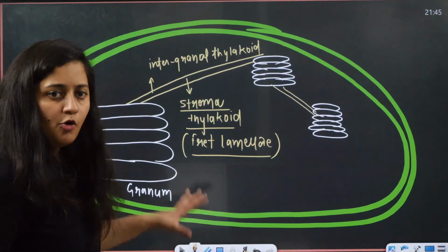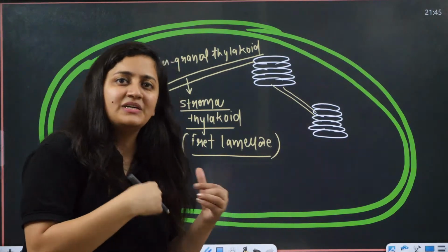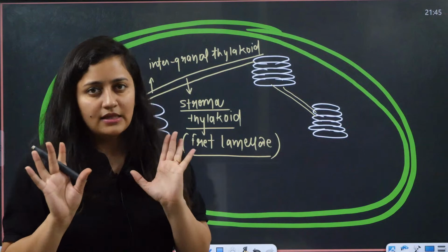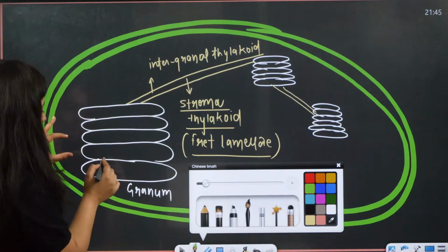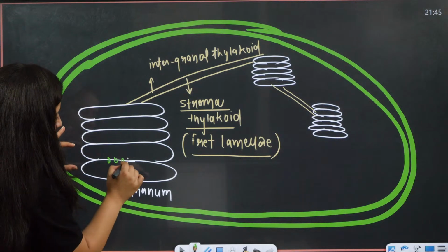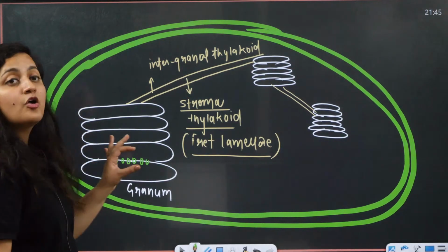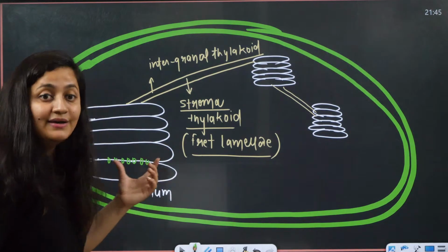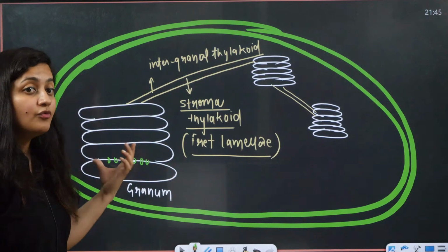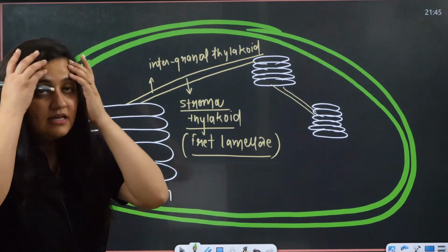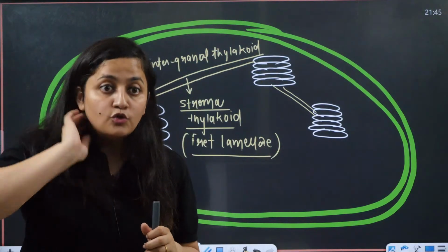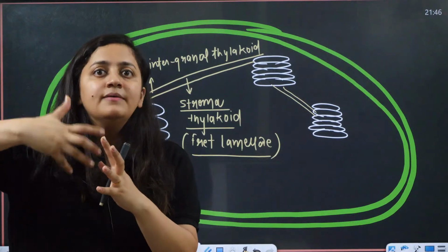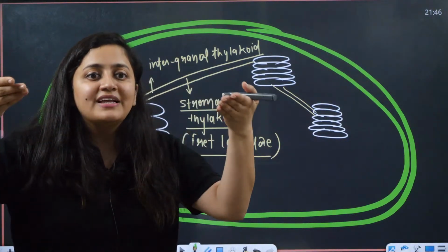Where PS2 is present, where PS1 is present, we will discuss in plant physiology, but here again I'll give you the overview. In the thylakoid membrane you will find some protein complexes which trap solar energy. When solar energy is trapped, the electrons get excited.